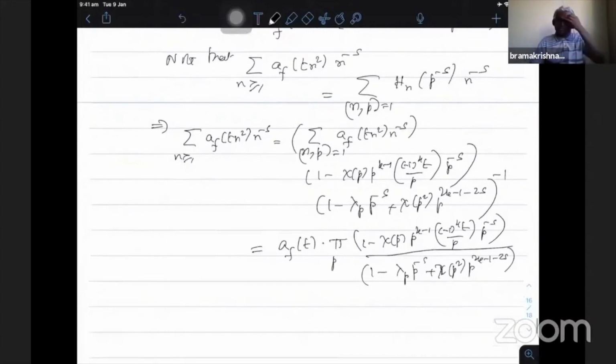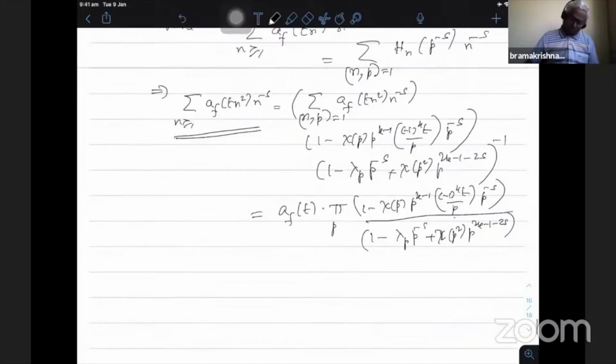Okay, so by just using the Hecke operator, that relation, we could get this particular Dirichlet series in terms of some kind of Euler product. So only thing is that the denominator is the usual, looking like some Euler product. The numerator has to be dealt with on the, this is like a nothing but if I put it on the left hand side, that becomes an L function. This is the inverse of an L function, where character is the chi and then the minus 1 power k t by dot. So that will be the character. So for that Dirichlet series, for that character, this is the Dirichlet series.